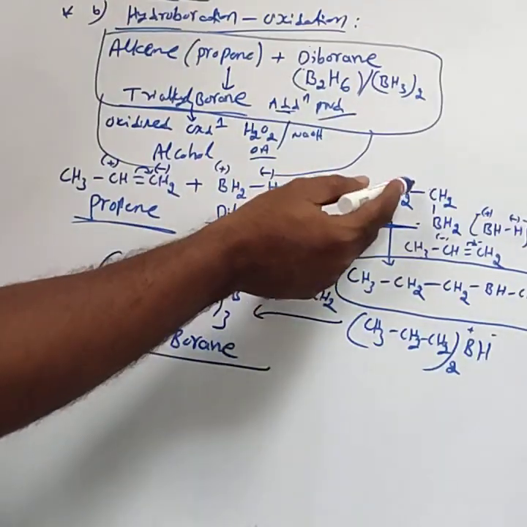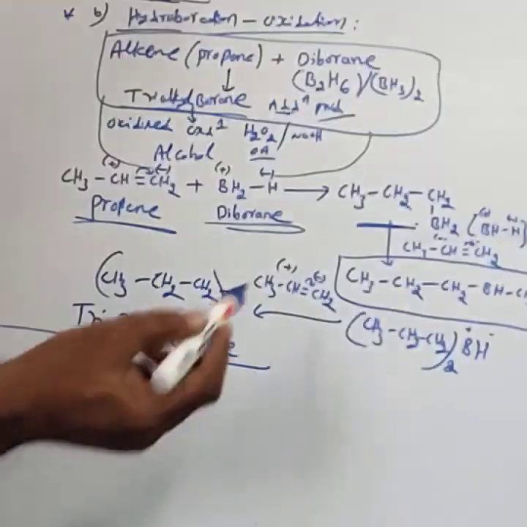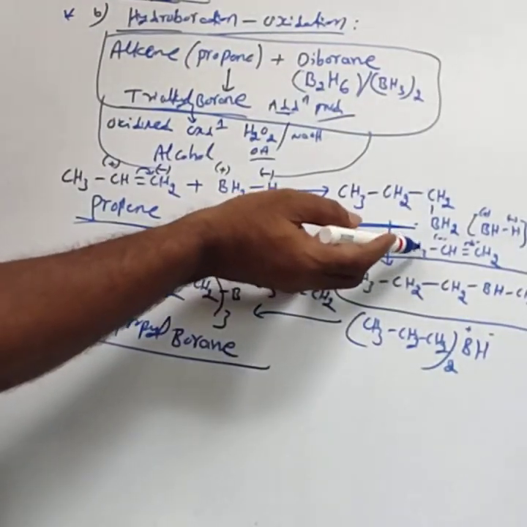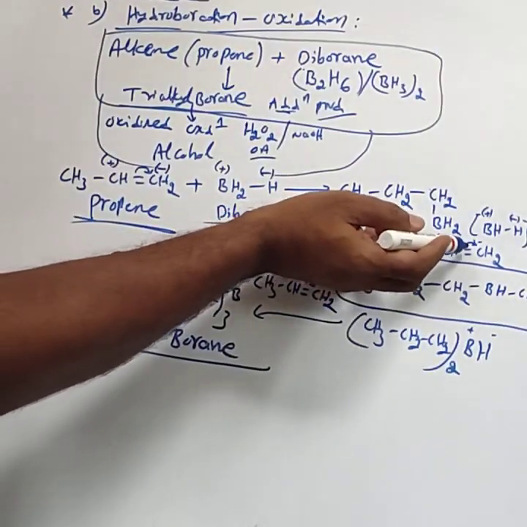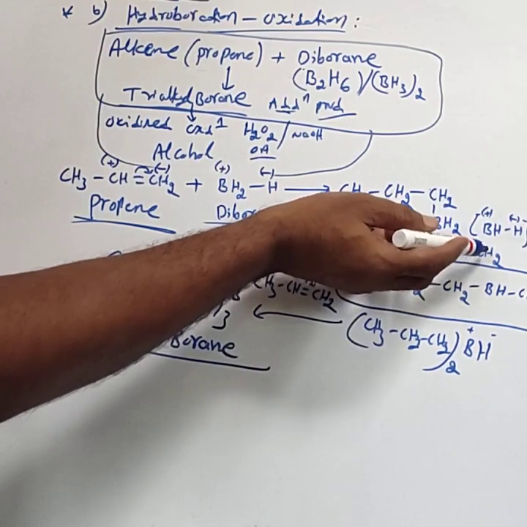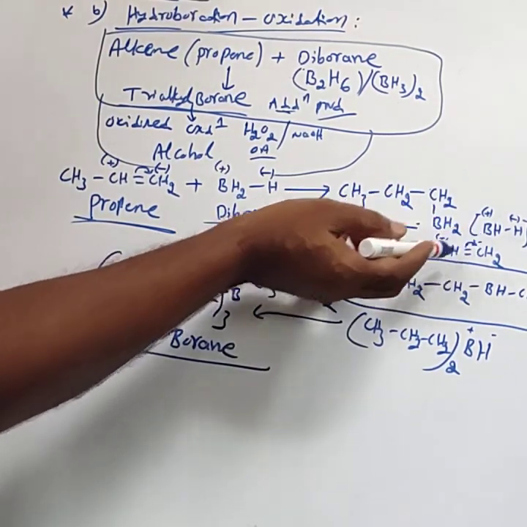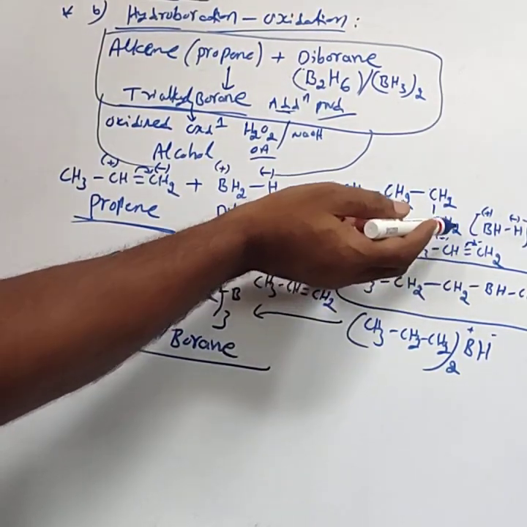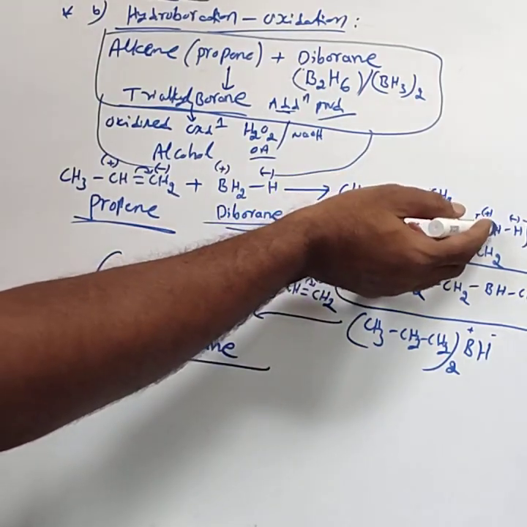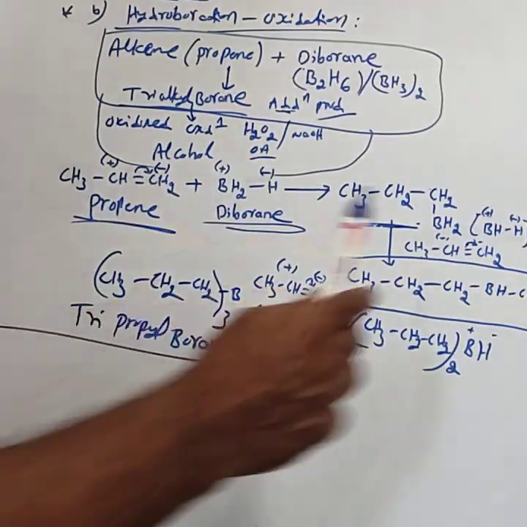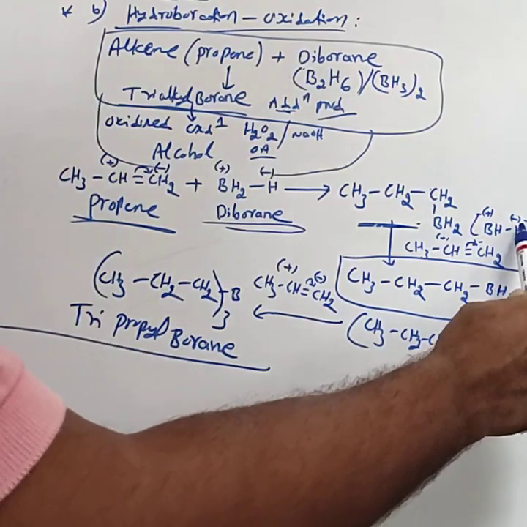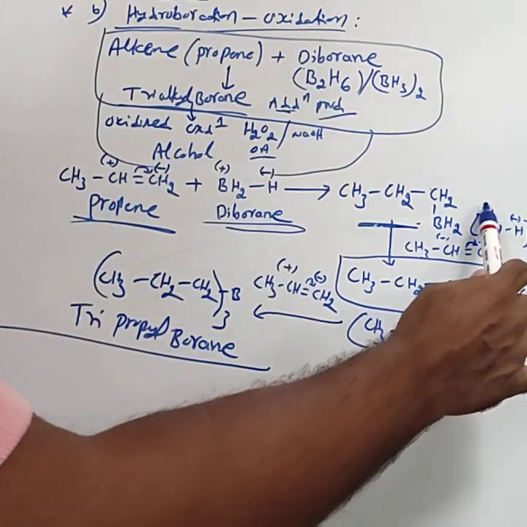Then further, this intermediate reacts with one more propene. The same propene, you consider this double bond shifted to the CH2 part. Then CH2 gets negative, CH gets a positive. Then BH2 can be considered as BHH, for our convenience. H again carries negative, boron carrying a positive.